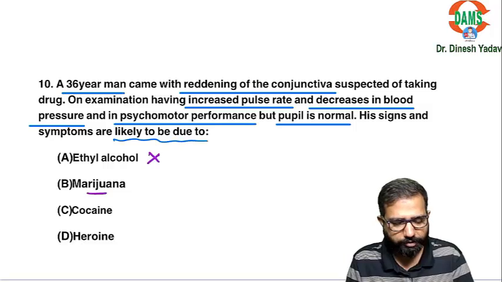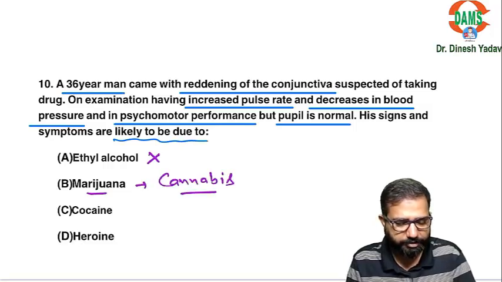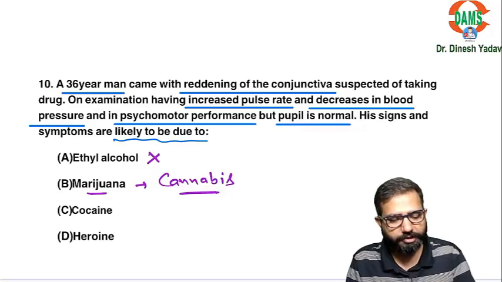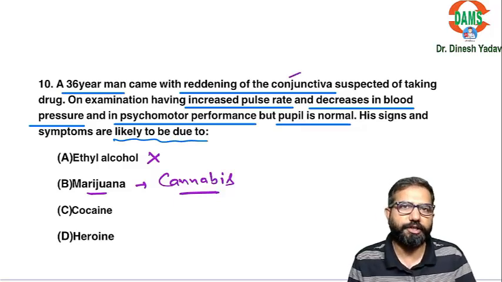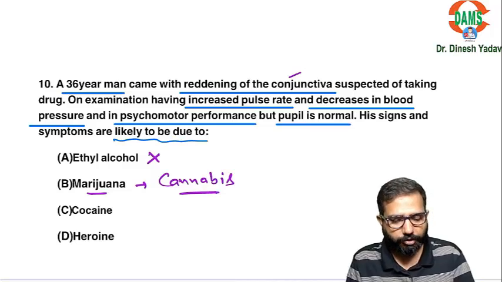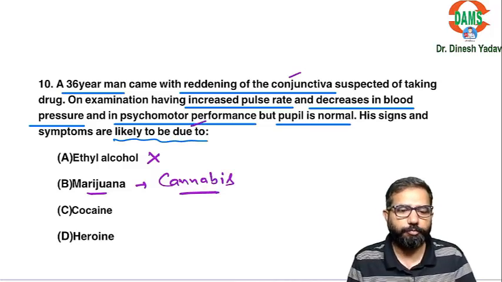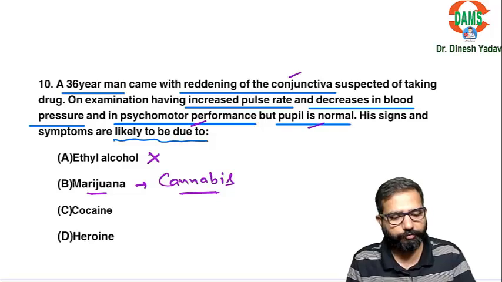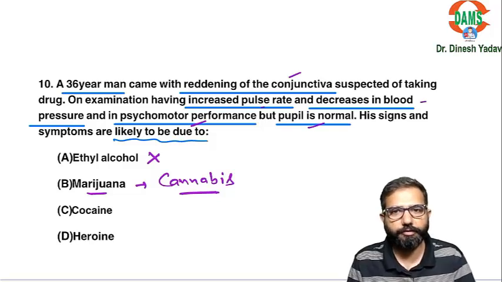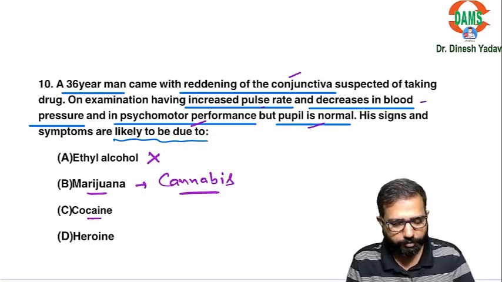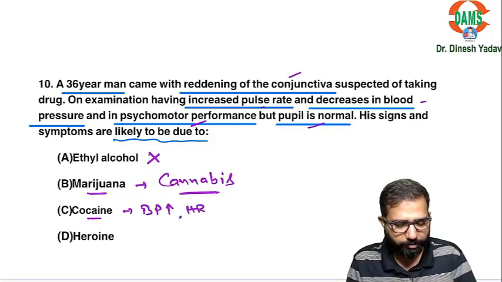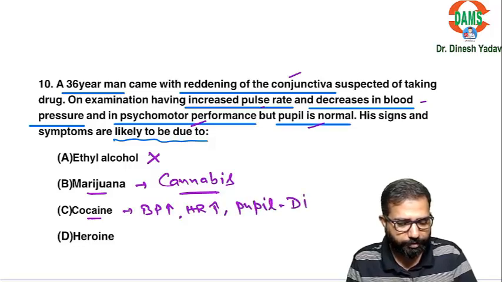Second is marijuana, that is cannabis. In cannabis, all the characteristic symptoms are there: redness of conjunctiva, increased psychomotor performance, normal pupil size, BP falls but pulse rate will be high. In cocaine, BP will be high, heart rate will be high, as well as the pupil will be dilated. Why? Because cocaine is a sympathomimetic drug.